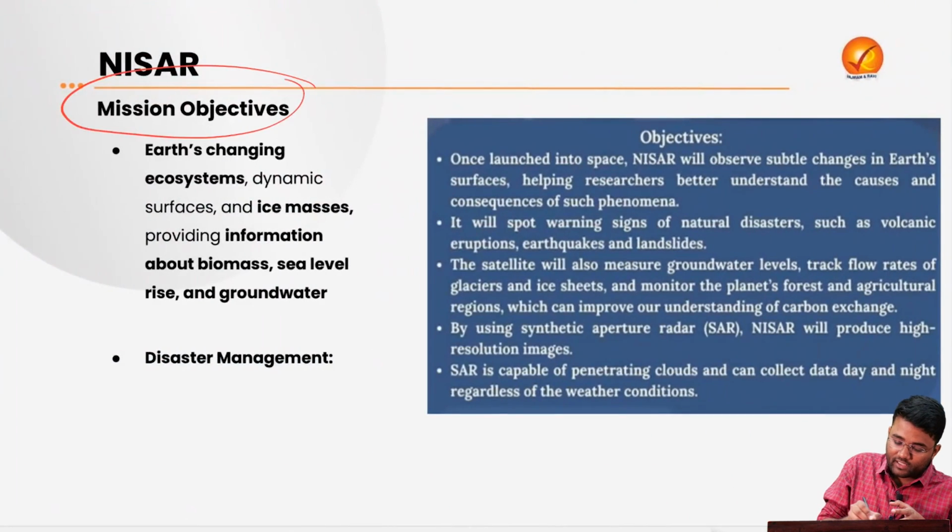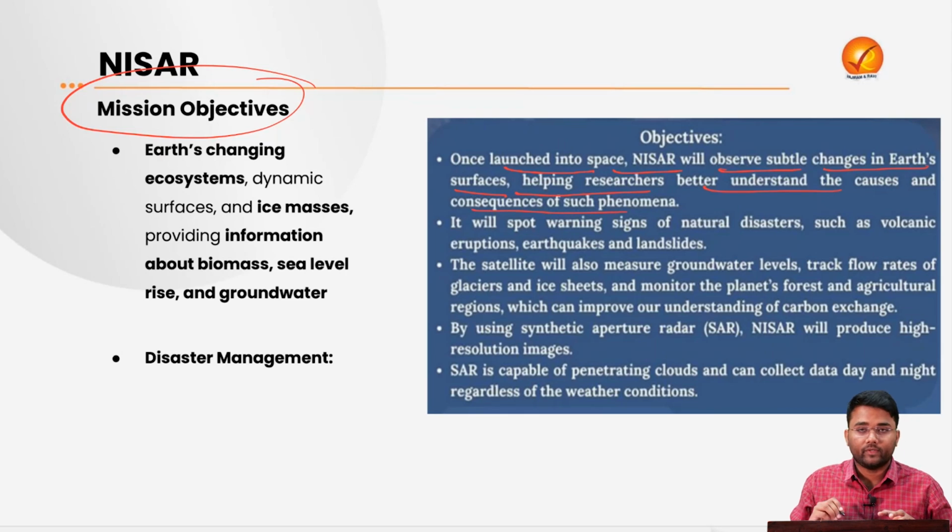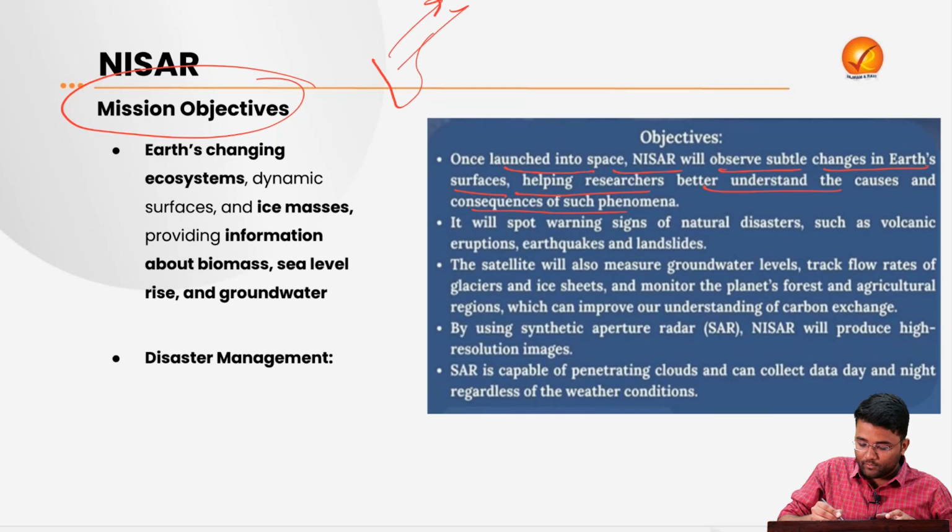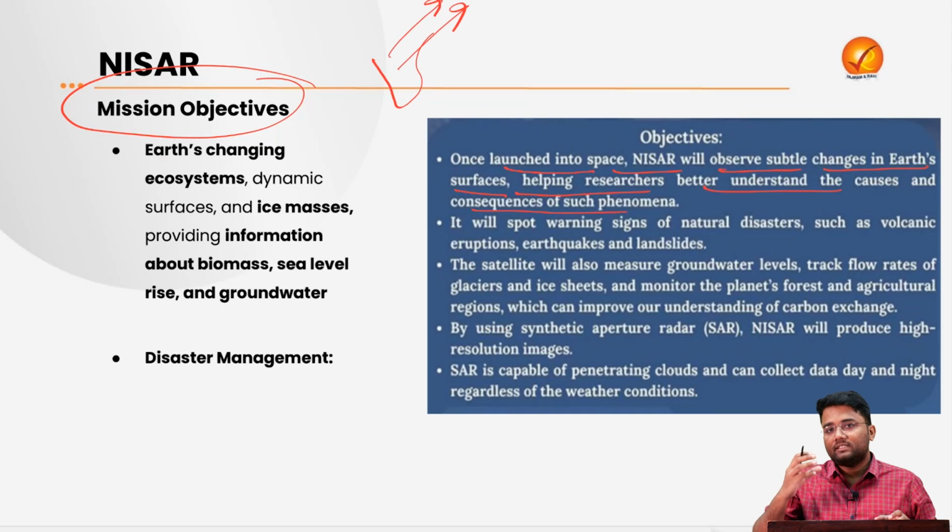Then what are the objectives of this NISAR? First is that once it is launched, it will observe the subtle changes that will be happening under the earth's surface, helping researchers better understand the cause and consequences of such phenomena. For example, the Indian plate is getting subducted. So NISAR will help in understanding how this Indian plate is subducting and what are some of the possible reasons for this particular subduction.